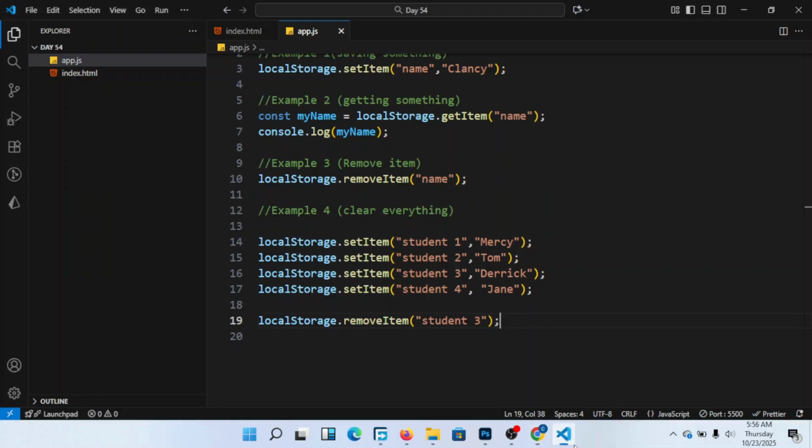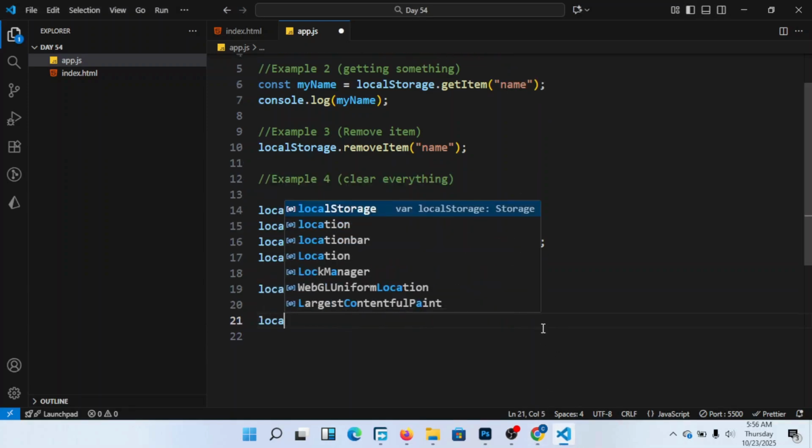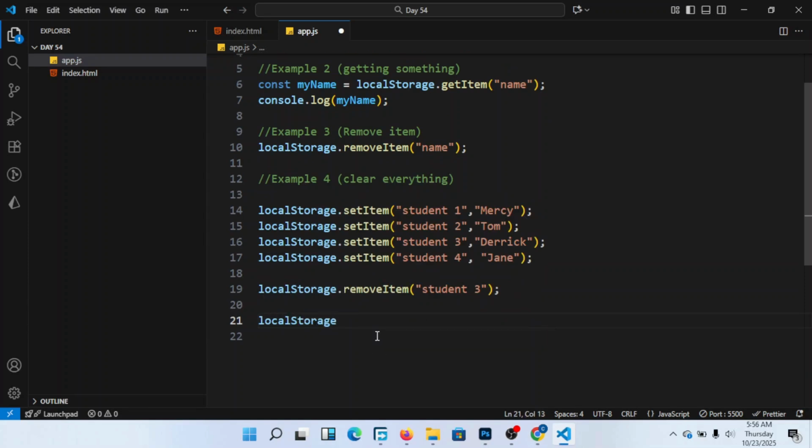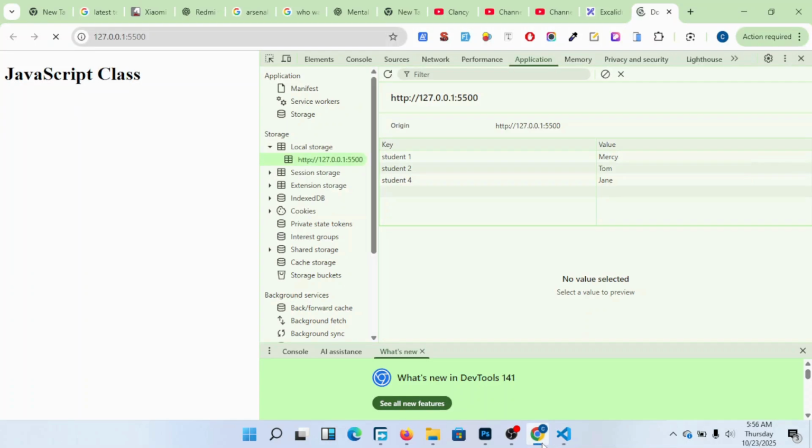Now if I come here and say clear everything, I say local storage dot clear. It removes everything from the local storage in just one go. Everything is cleared.